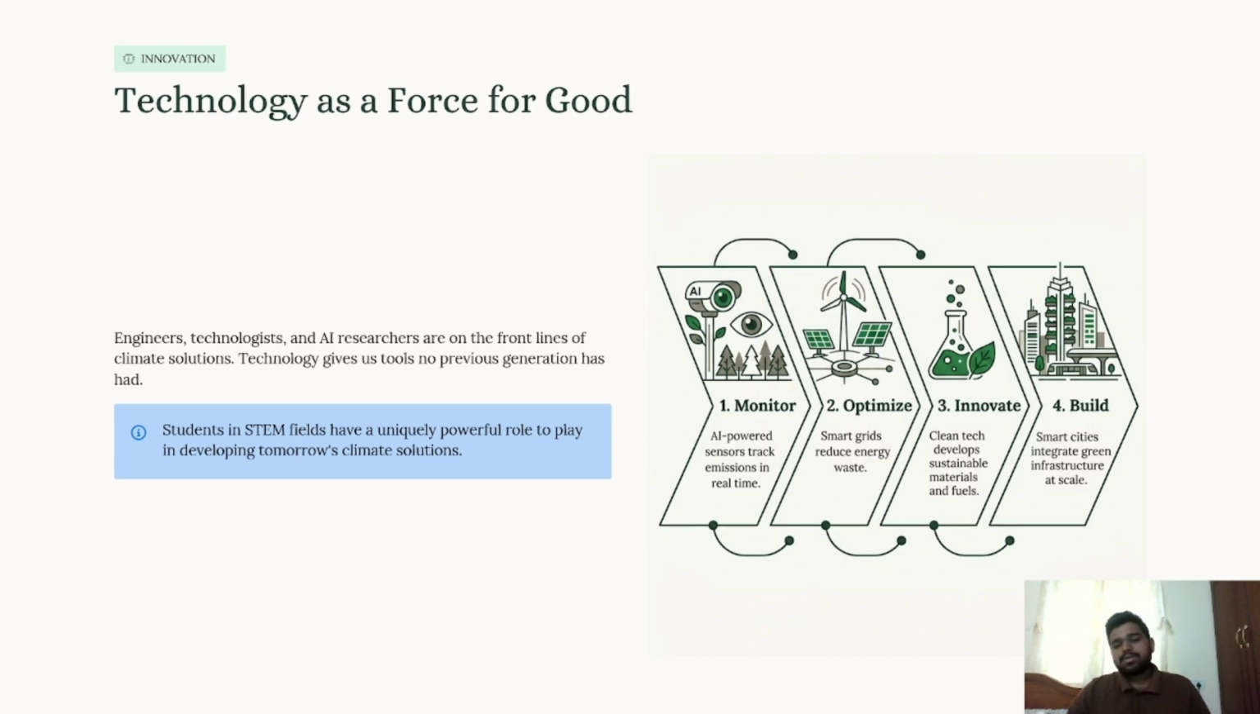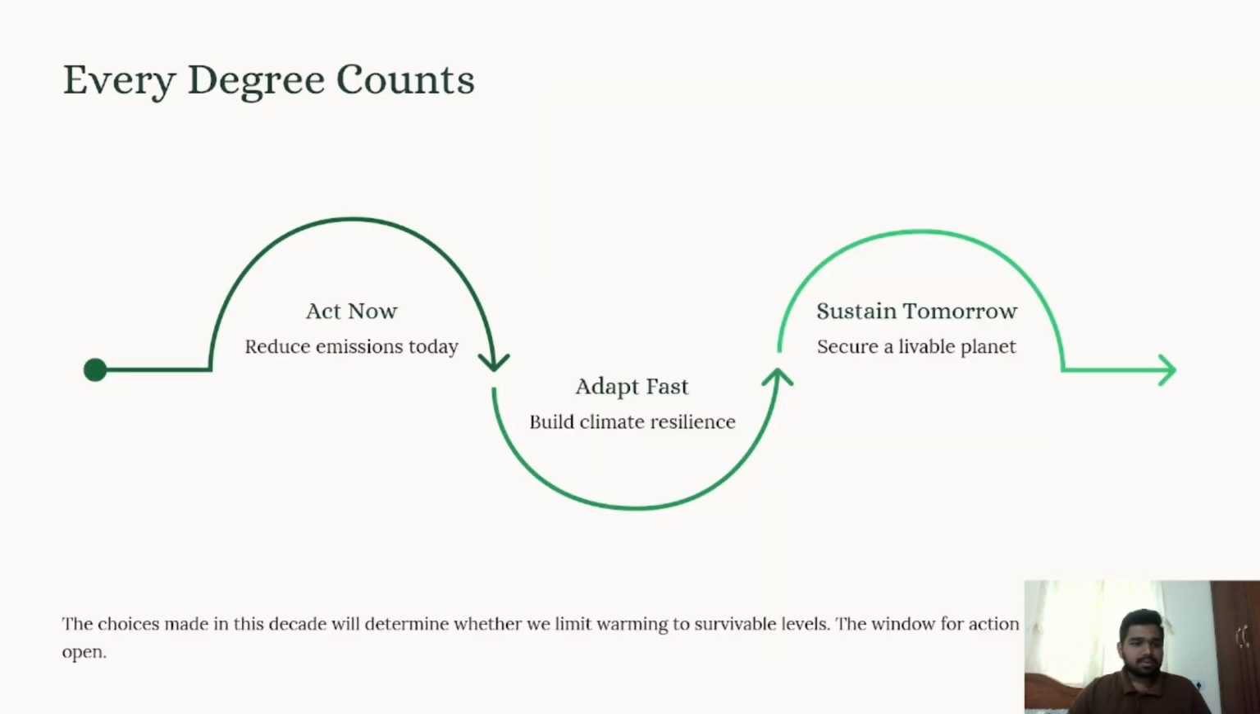So what does monitor mean? We use AI-powered sensors to track emissions in real time. To optimize, we use smart grids to reduce energy waste. And we innovate: clean tech develops sustainable materials and fuels. And we also build smart cities, which integrate green infrastructure at scale.